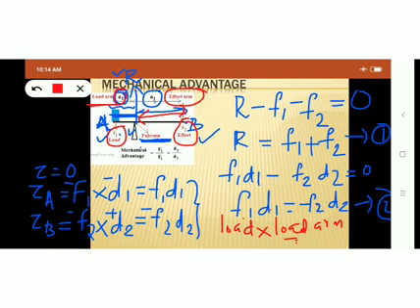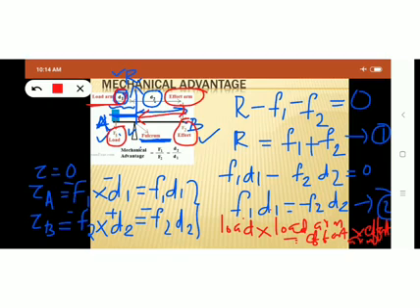F2 is the effort, and D2 is the effort arm. So we got a relation: load into load arm is equal to effort into effort arm. So this expression expresses the principle of moments for a lever. Principle of moments for a lever.